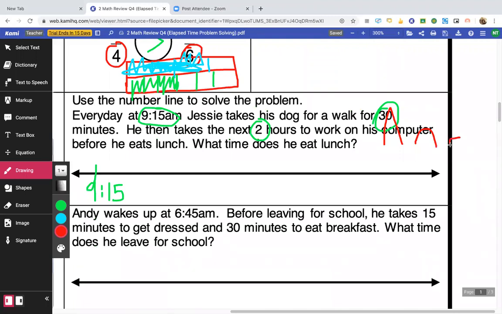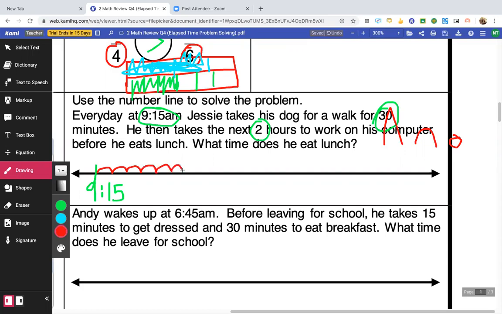Okay, rocks. Okay, so we know that he takes his dog for a walk for 30 minutes. So 9:15 to 9:20, 9:20 to 9:25. Let's see. I'm gonna do 30 minutes first and then count it.